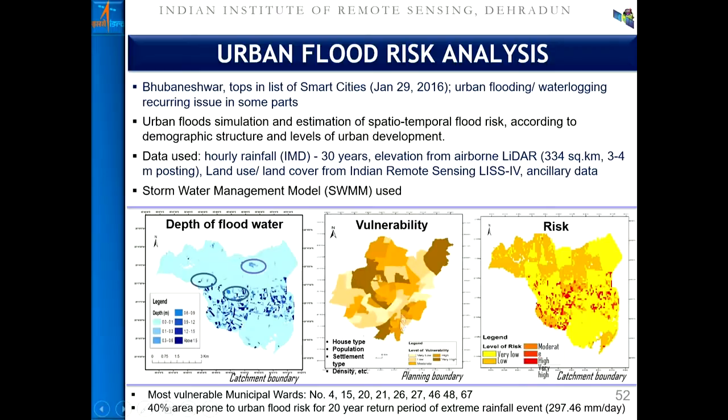If we multiply or aggregate these two pieces of information, then we can generate the risk. And this risk will speak about areas which are much more prone or which will get flooded at a much faster pace, and accordingly city planners should deduce measures, either broadening the drainage systems, laying new drainage systems, or other mechanisms, so that the flood risk gets reduced.